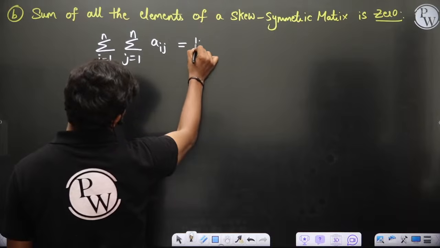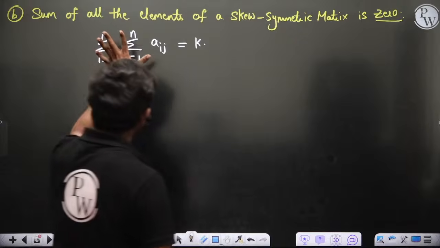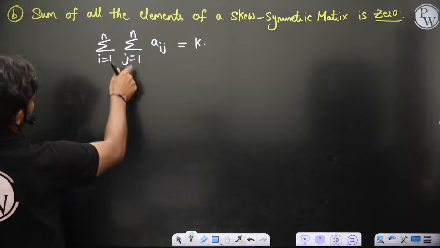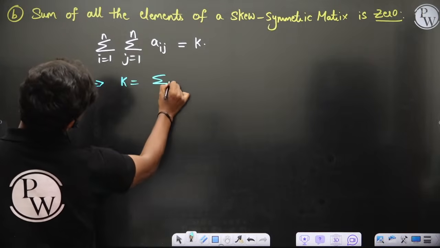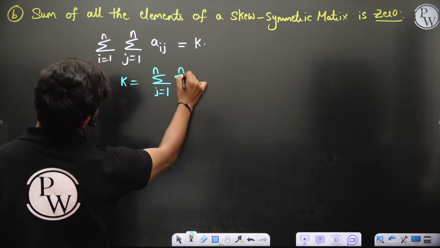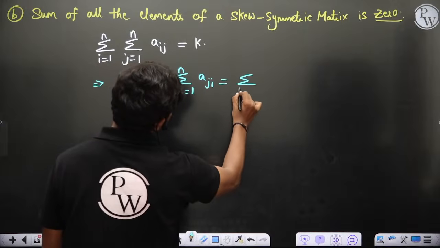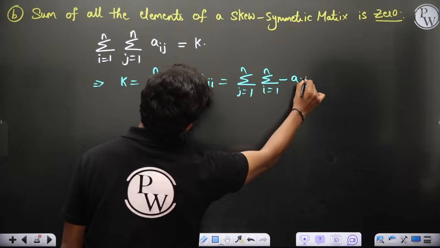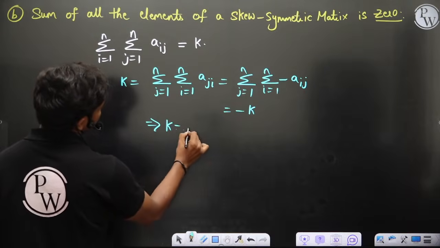Let's say this is equal to k. Then if I interchange i and j, the same summation can be written as k equal to summation j equal to 1 to n, summation i equal to 1 to n of aji. But this aji is minus aij, which is equal to minus k, because the summations can be swapped. So k equal to minus k.